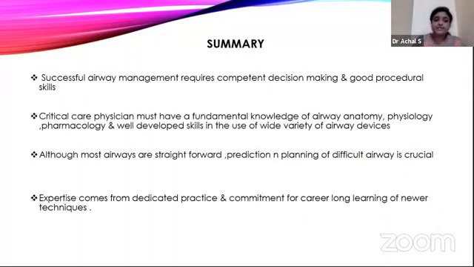So to summarize, successful airway management requires competent decision making and good procedural skills. A critical care physician must have a fundamental knowledge of airway anatomy, physiology, and pharmacology, and well-developed skills in the use of the wide variety of new airway devices available. Although most airways are straightforward, prediction and planning of a difficult airway is very crucial, especially in emergency situations. Expertise always comes from dedicated practice and commitment to career-long learning of newer techniques.